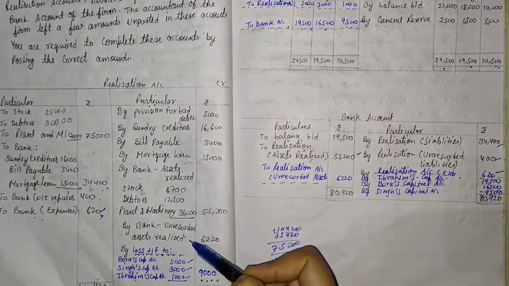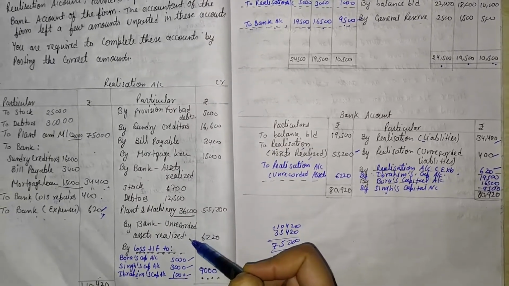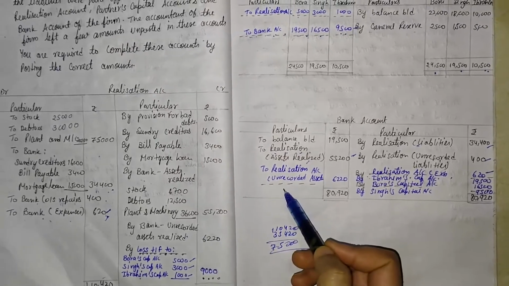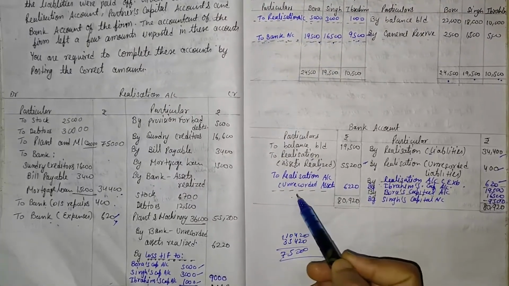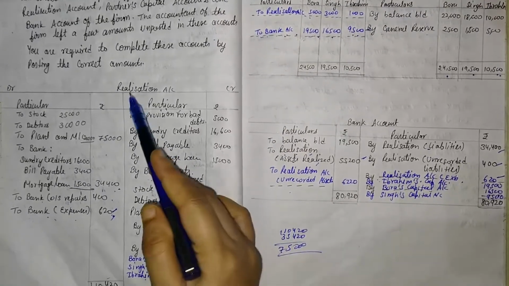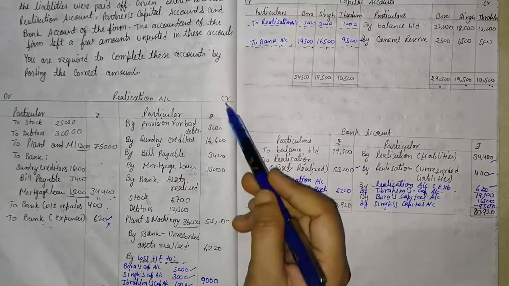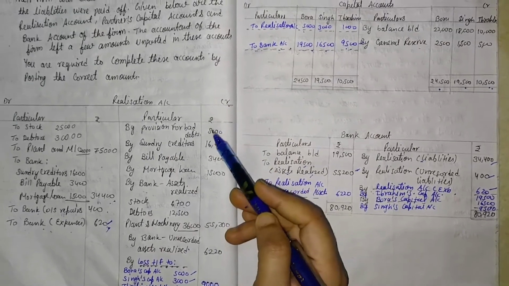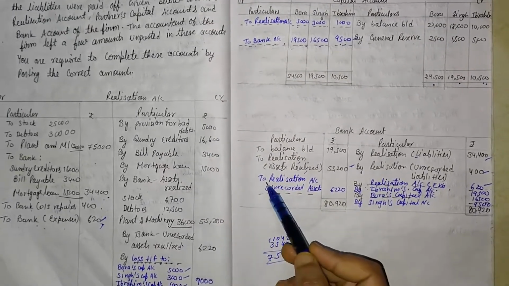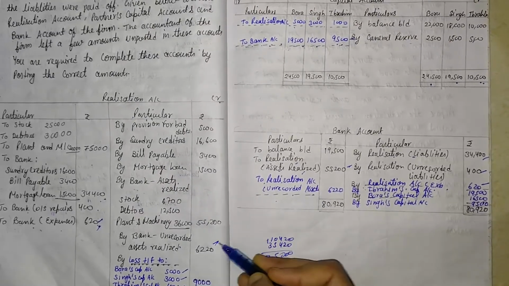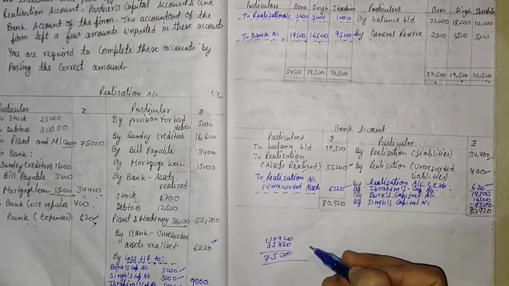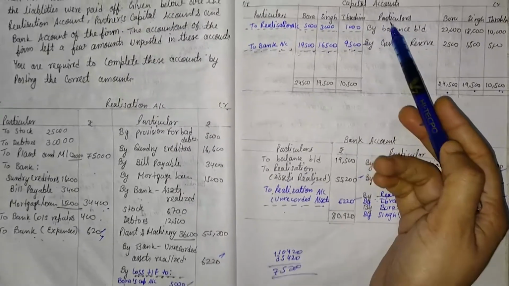So it should also be transferred, but there is no information about that in the bank column. So we find out the second blank column, that is realization account, because that comes on the credit side, so it should be transferred on the debit side by the name of to realization account for unrecorded asset, that is amount 6,220.